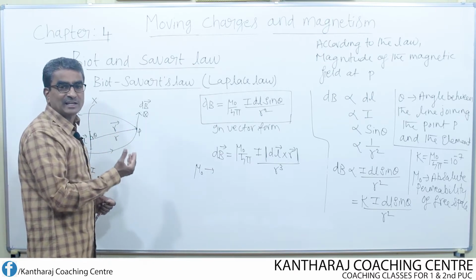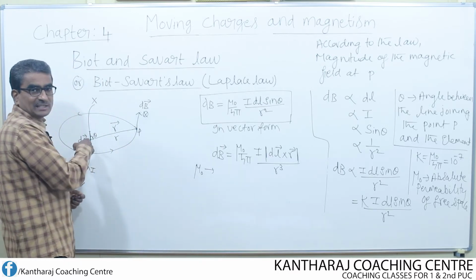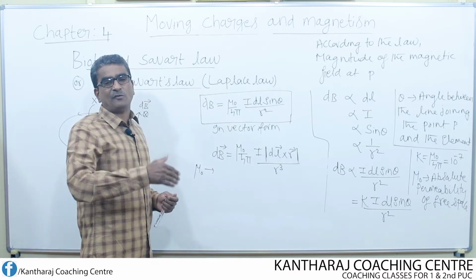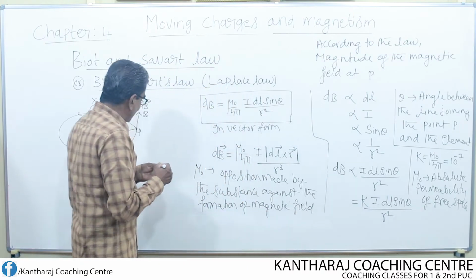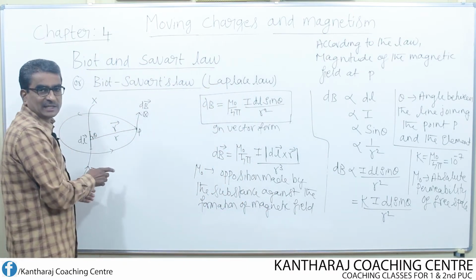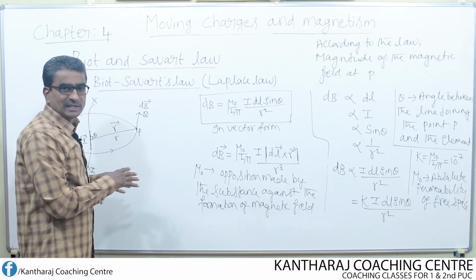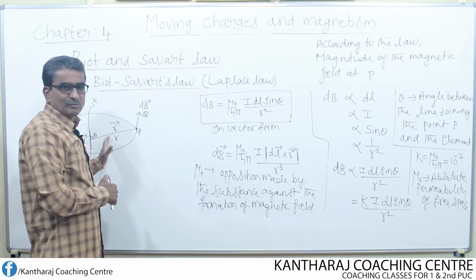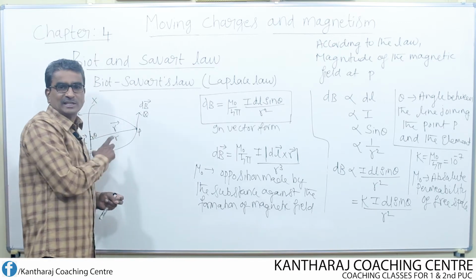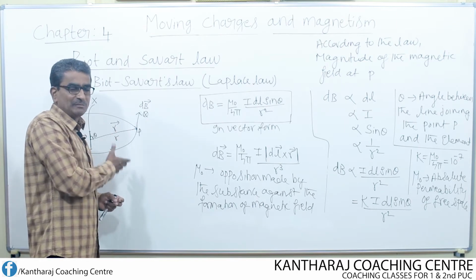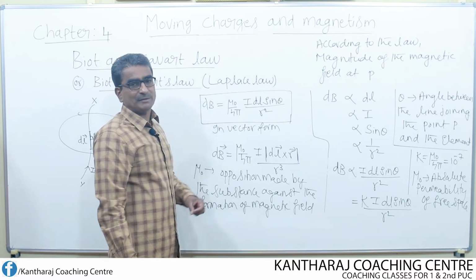So we can say mu naught is the resistance made by the substance around the conductor against the formation of the magnetic field. Resistance or opposition. Once the magnetic field is produced around the conductor, it tries to spread out to the entire medium, that means the entire air. At that moment, whatever opposition the free space, that means the air present around this conductor, makes, that itself is known as permeability, magnetic permeability.